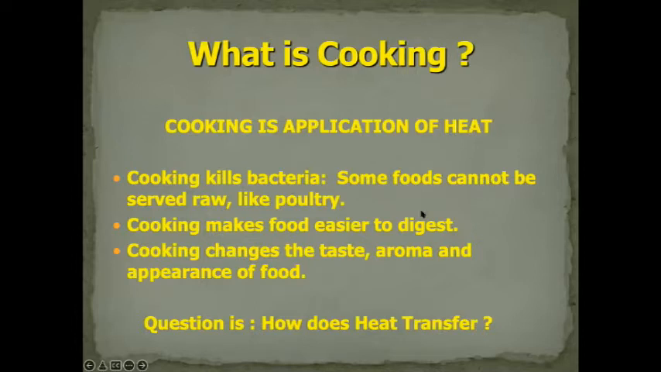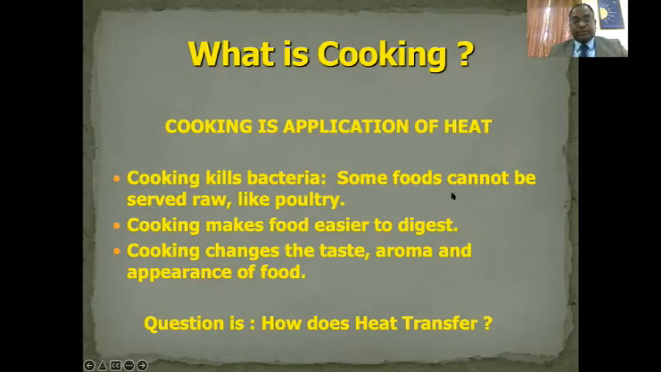So what does cooking do? It kills bacteria. Some of the foodstuffs like your poultry and some of the seafoods cannot be served raw, though salmon and others can be served raw. So they have to be cooked so that you kill bacteria, especially egg, etc. Then cooking makes food easier to digest, and it changes the taste, aroma, and appearance of food, etc. So that is what cooking does.